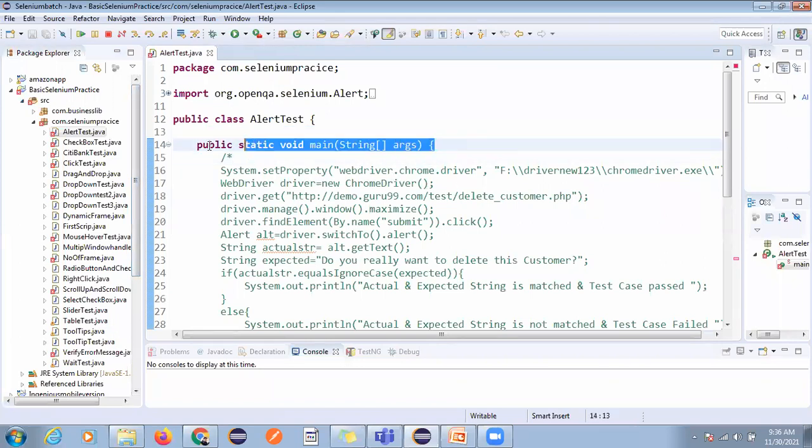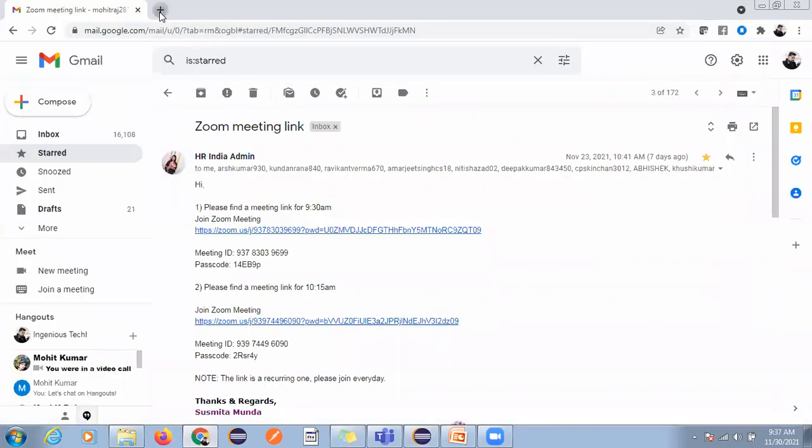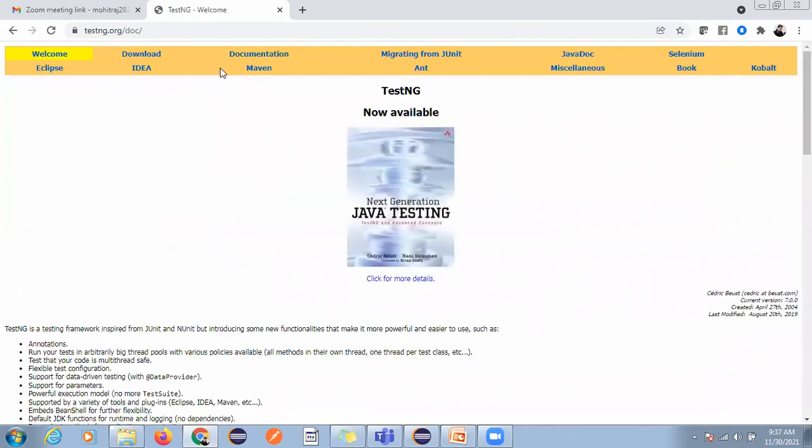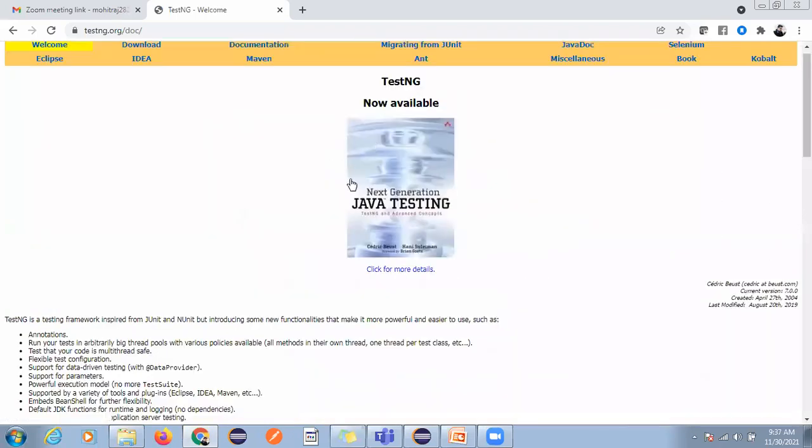Okay, for automation testing, if you are using Selenium or any other framework also, right? We have another framework, like TestNG, right? We have JUnit. Okay, so these are the testing frameworks. We will explore TestNG, and we mostly use the TestNG framework in real time. Okay, so TestNG is a testing framework, implemented in Java only.